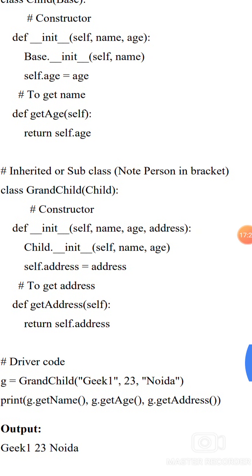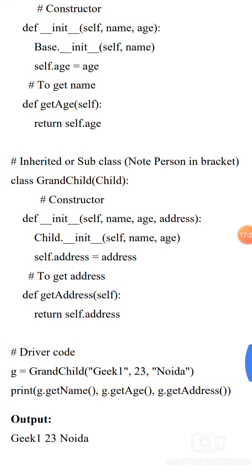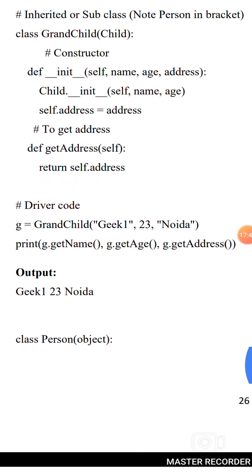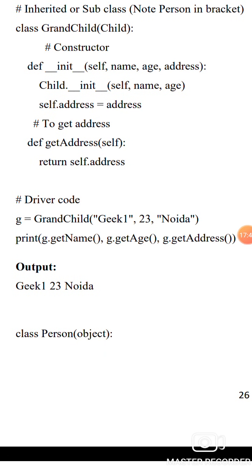Inherit the subclass, Child, in brackets. class GrandChild(Child): constructor def __init__(self, name, age, address): Child.__init__(self, name, age), self.address = address. To get the address, def get_address(self): return self.address. g = GrandChild("Geek1", 23, "Noida"). print(g.get_name(), g.get_age(), g.get_address()). Output is Geek1 23 Noida.